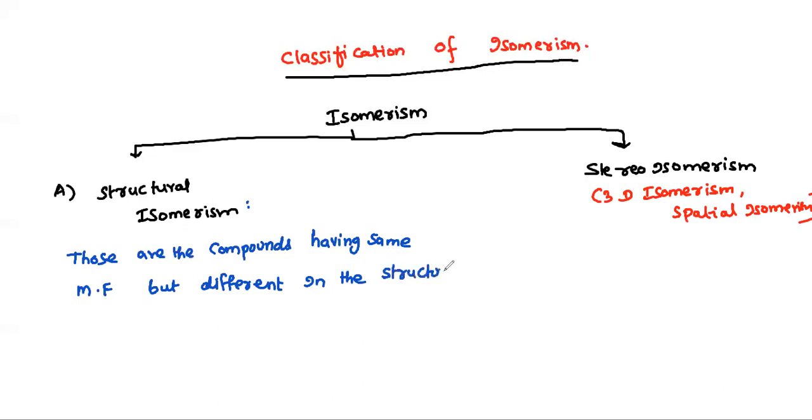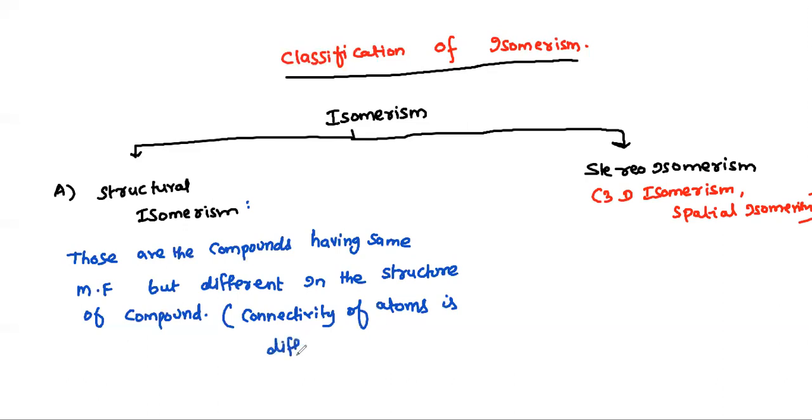So structure itself is different. That means connectivity of atoms in the molecule is different. Okay, understood? That means connectivity of atoms is different. Connection is different. I'll give an example. Don't worry.